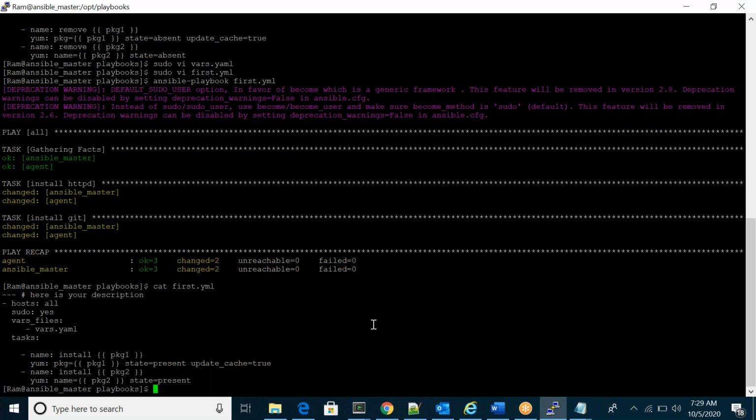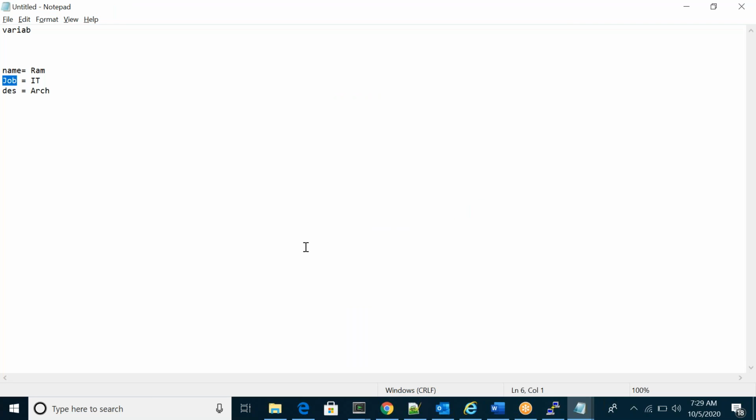Yum, I think everyone knows yum. In Unix or Linux, we use yum to install or uninstall something. Deploying means copy. For this, we have different modules.